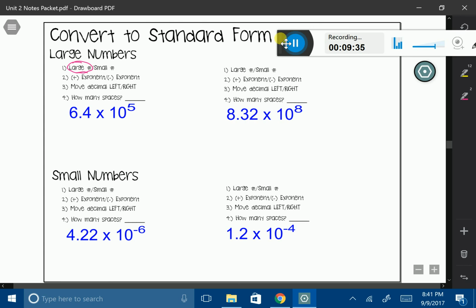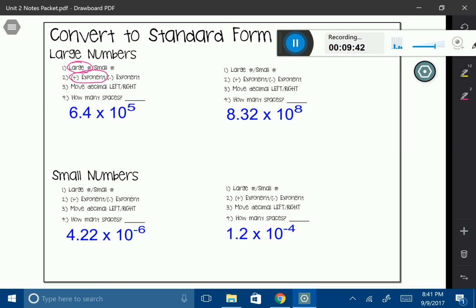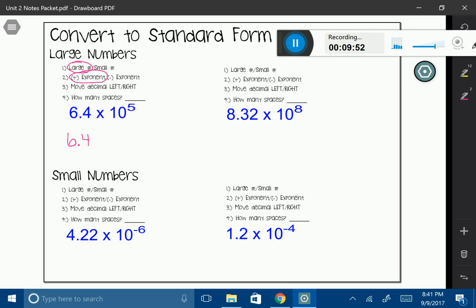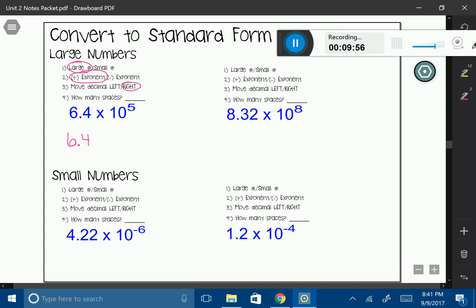And again, our exponent is positive. So we want to know which direction we are going to move our decimal. Well, the number 6.4, I want to make this number a big number. To make this number a big number, I need to move my decimal to the right. How many spaces am I going to go? Well, my exponent tells me how many spaces I'm going to go, and I'm going to go 5 spaces.